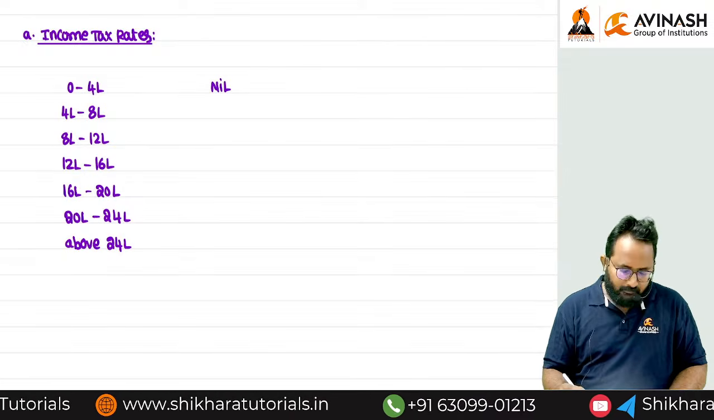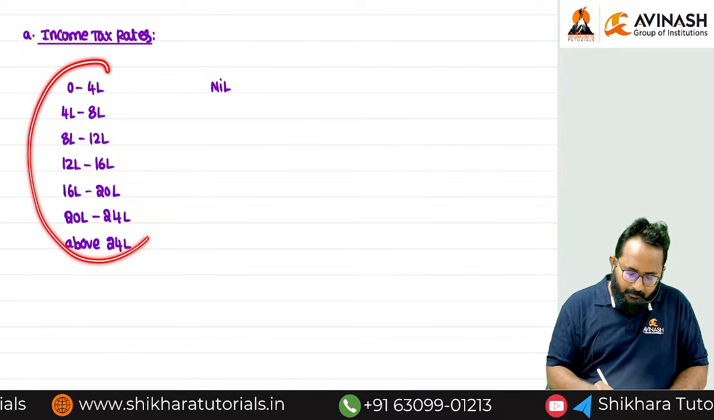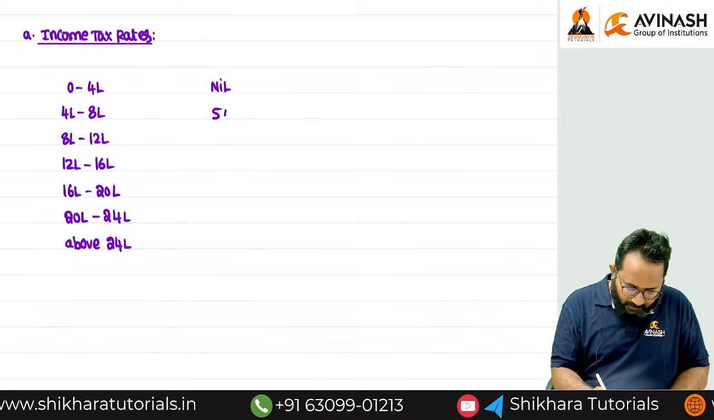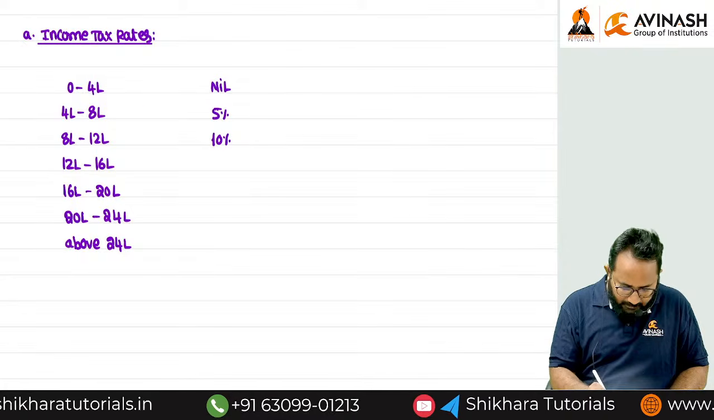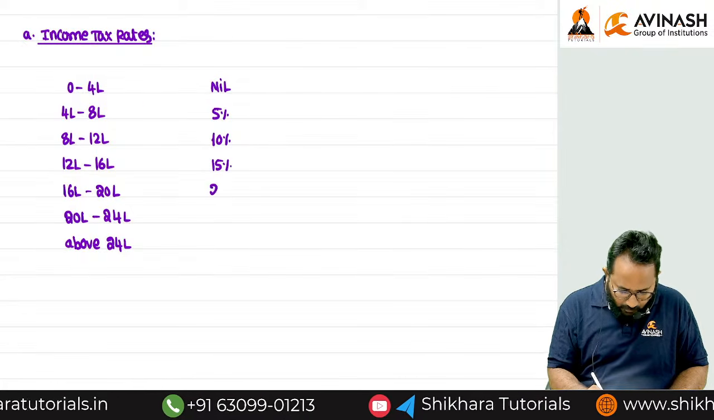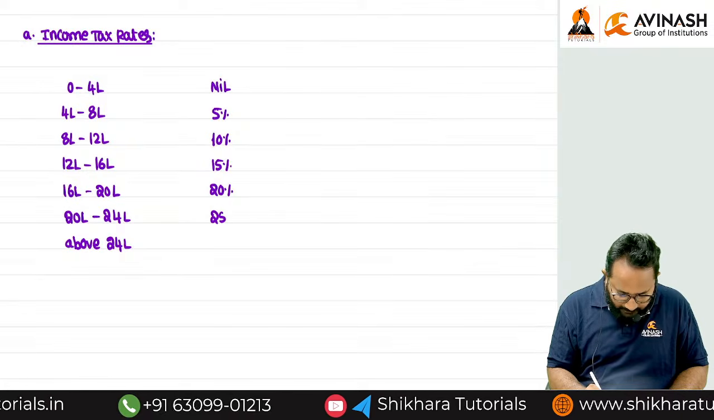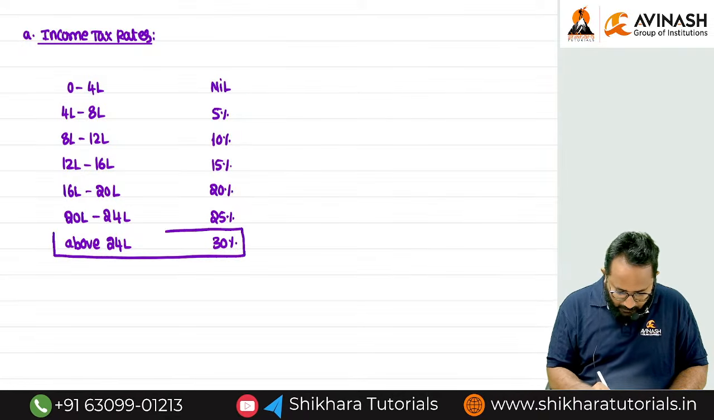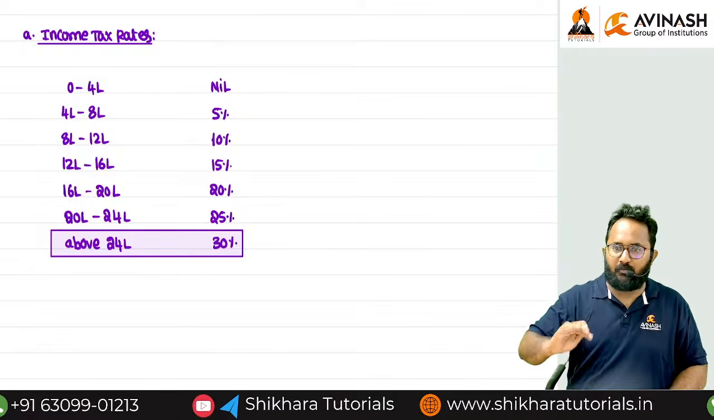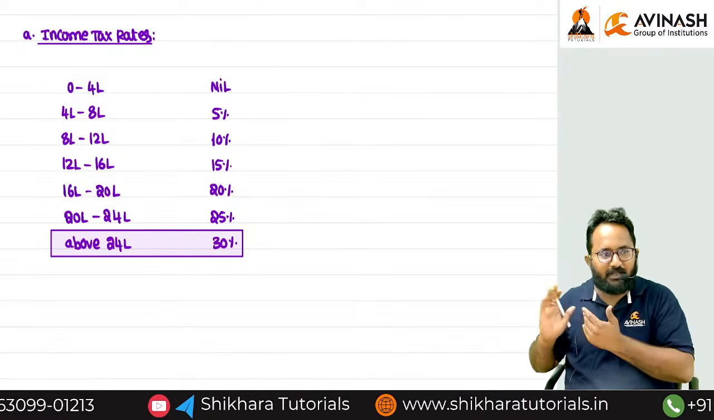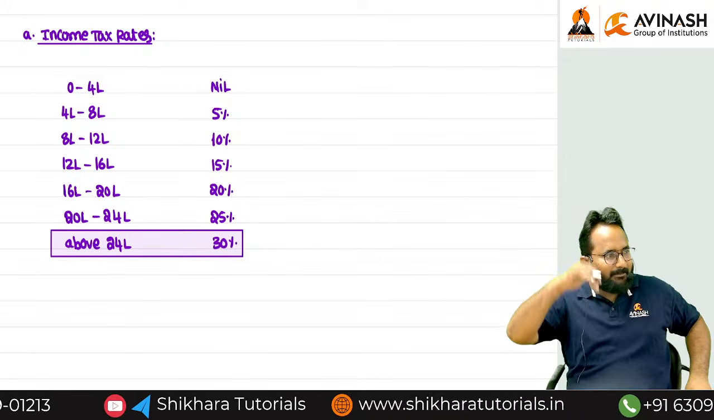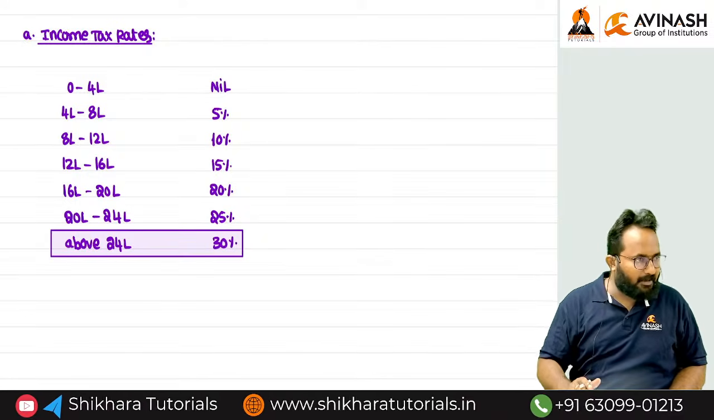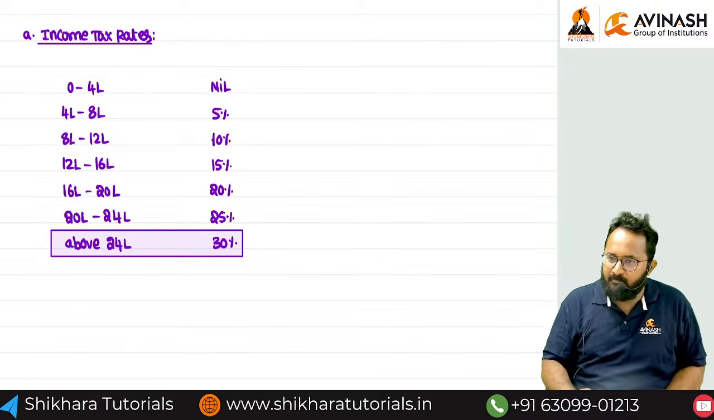Above 24 lakh. Sir, we increase the income with a slab of 4 lakh. The rate also goes in multiples of 5: 5%, 10%, 15%, 20%, 25%, and the last one, 30%. So try to remember the last: above 24 lakh, always 30%. Otherwise, you always increase with the 4 lakh income slab and the 5% tax rate slab. The ending will be above 24 lakh, always 30%.